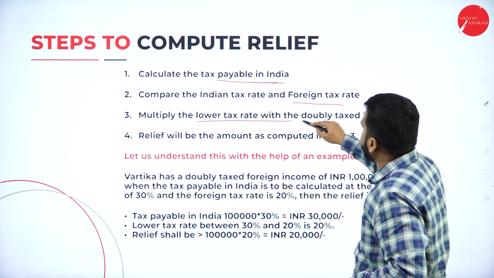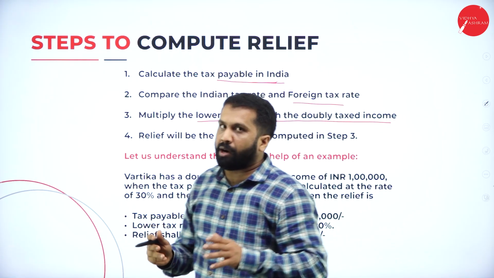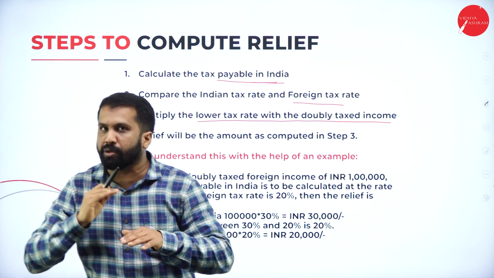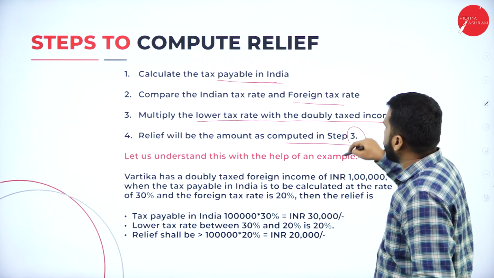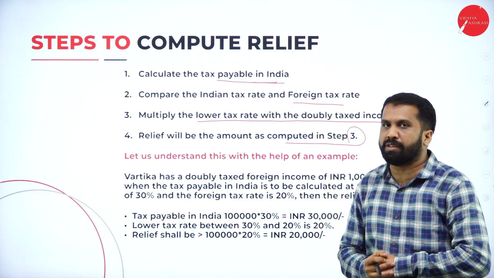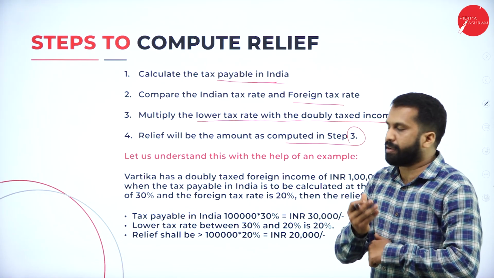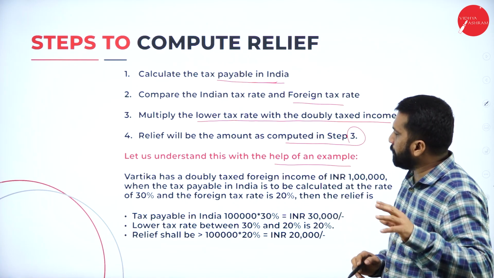Multiply the lower tax rate with the doubly taxed income. Out of these two, whichever is lower, you compare. Relief will be the amount as computed in step 3. So whatever the excess is, that will be taxable and the rest will be exempted as relief. Let me explain with an example.